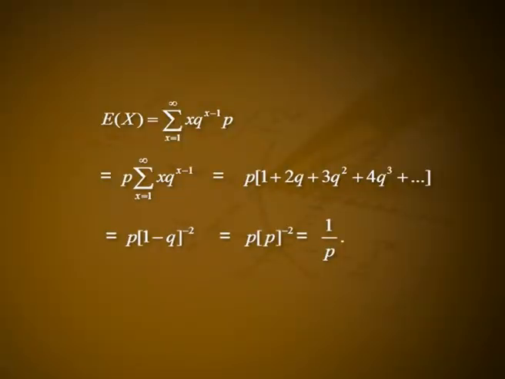Hence, expectation of x, E of x is equal to summation over x from 1 to n of x into q raised to x minus 1 into p, that is p into summation of x into q raised to x minus 1, that is equal to p into 1 plus 2q plus 3q square plus 4q cube plus etc. That is p into (1 minus q) raised to minus 2, that is p into p raised to minus 2, that is equal to 1 divided by p.